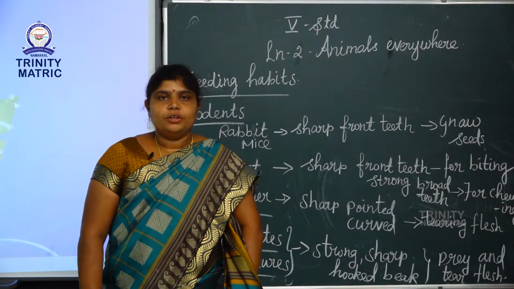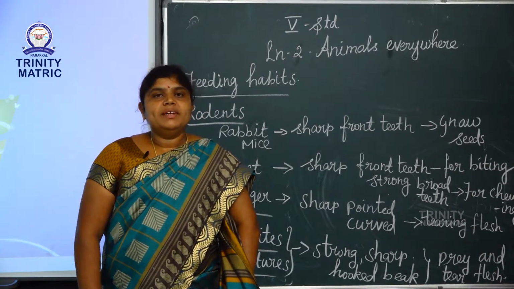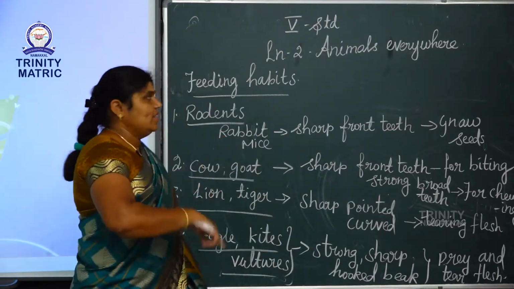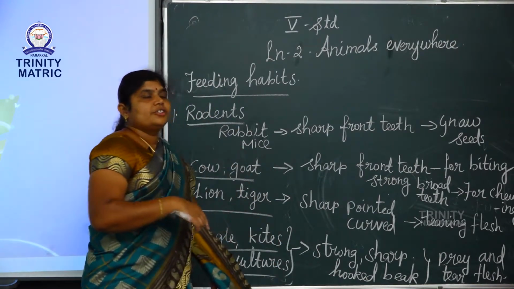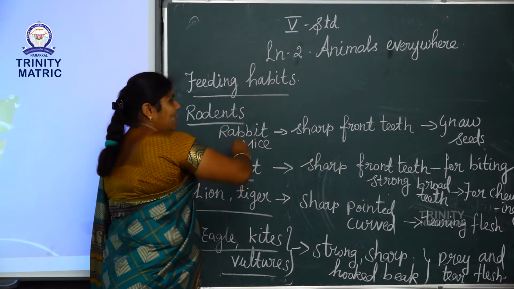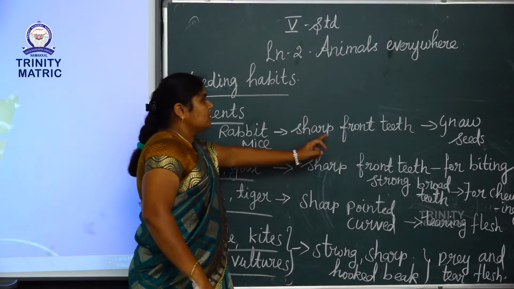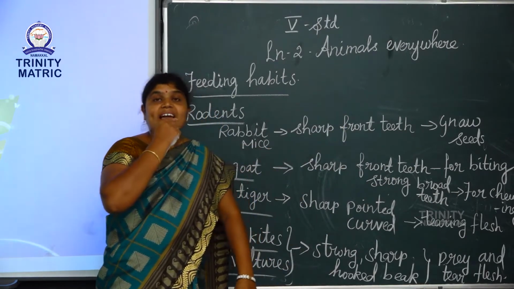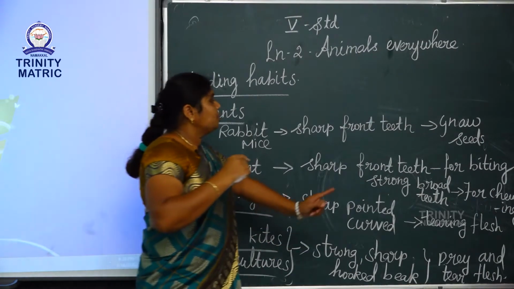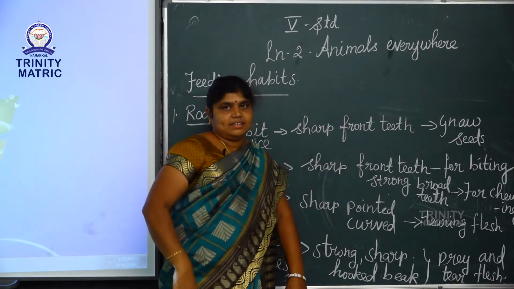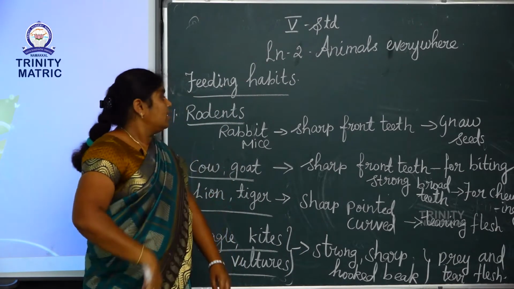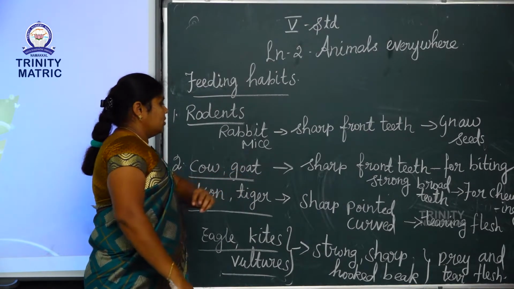So, already I told you, animals have different types of teeth. First one is rodents. Rodent means, for example, rabbit, mice. These animals have sharp front teeth. These teeth are used to gnaw the seeds. Gnaw, what do you mean by gnaw? Gnaw means korikum vilangugal.